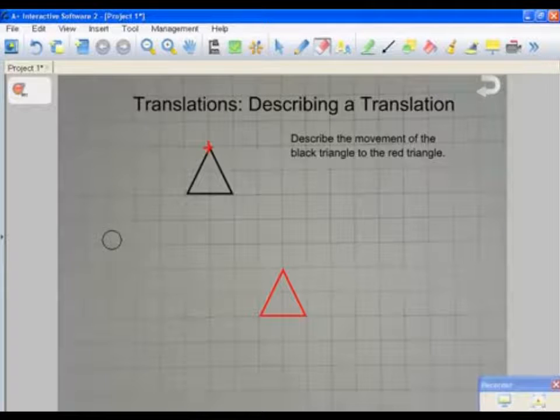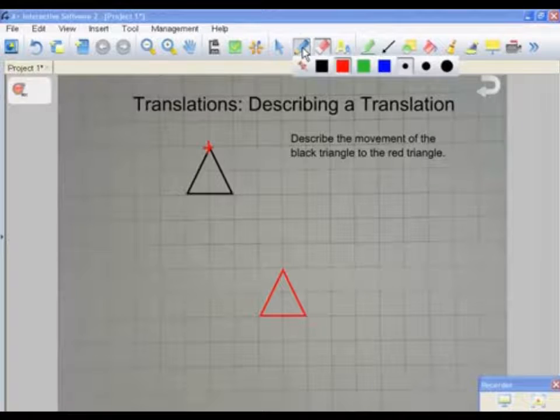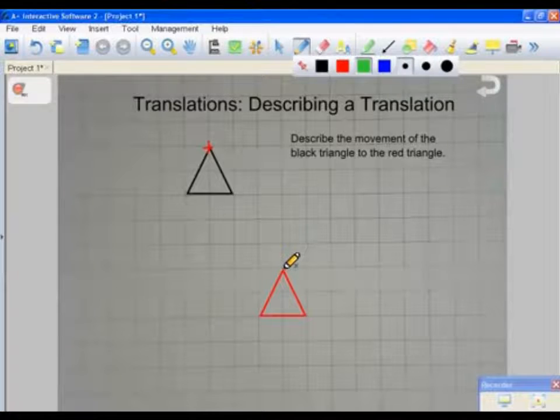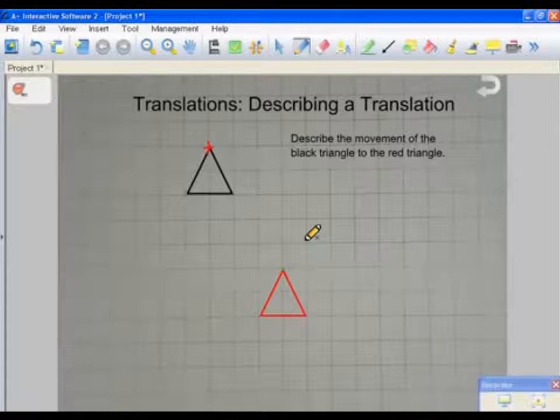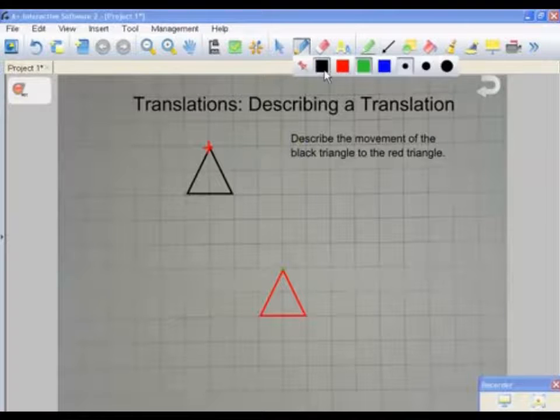So for this case, as we could see, this triangle is going to be moving to the right. So from the top, our beginning, we're going to be counting until we're in line with the same column as this point over here on our red triangle. So we're going to start by going to the right. We're going to start over here. Now we're going to go 1 point to the right, 2 points, 3 points, and now we're in the same line on the grid as the triangle. So the first description is that we've gone 3 squares right.